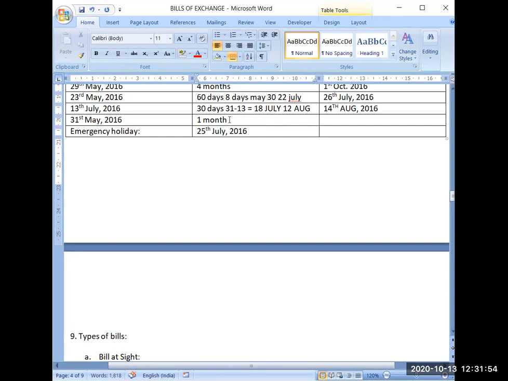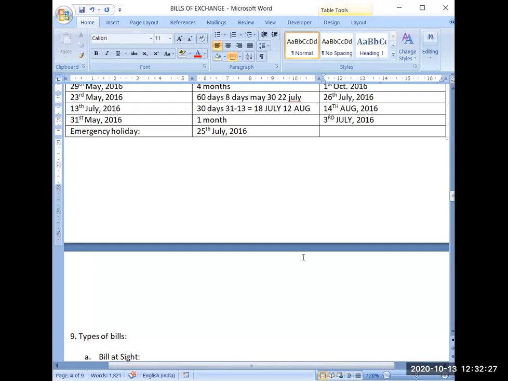Now 31st May 2016, and we have to count 1 month. So 31st June, but June is of only 30 days. So that's why the month will be finished on 30th June itself. So 30th June, and then I will be counting 3 days: 1st July, 2nd July, and 3rd July. So the due date will be 3rd July 2016.